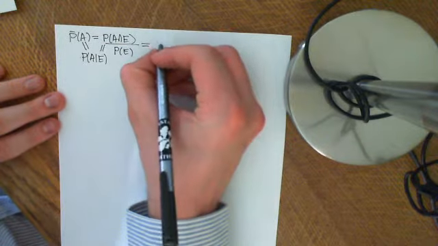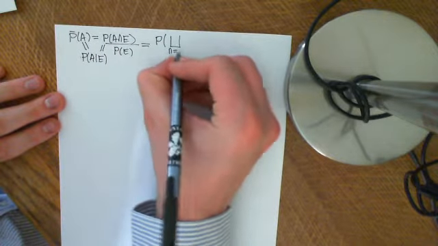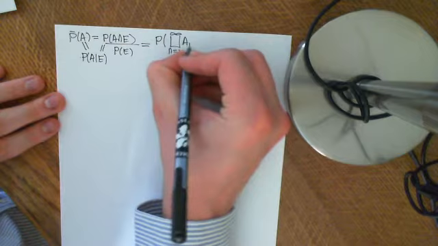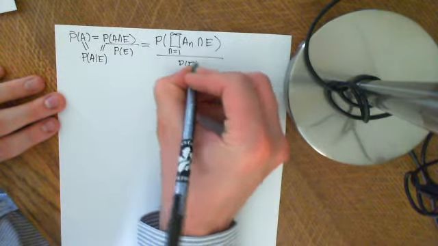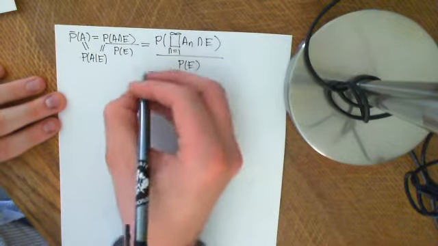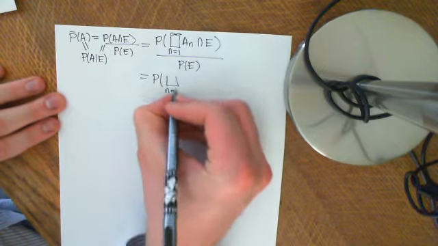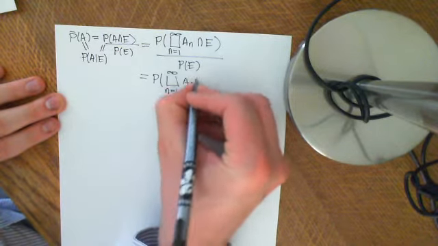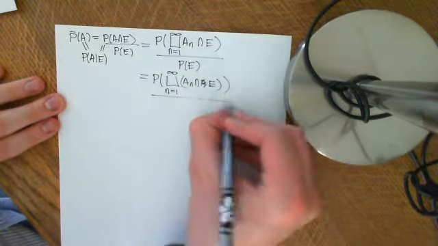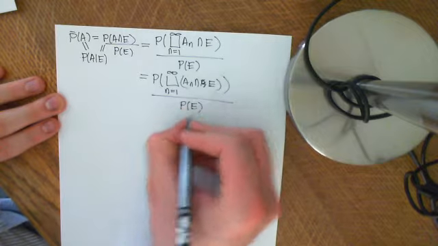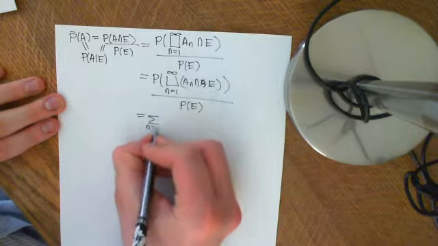Okay. So what are we going to say it's equal to? It's equal to the probability, now just stick in for A, it's the union, n equals 1 to infinity of ANs intersection E over the probability of E. Now just use the fact that intersection distributes over union, and we get the probability of the union, n equals 1 to infinity of ANs intersection E over the probability of E, which is equal to the sum, n equals 1 to infinity.